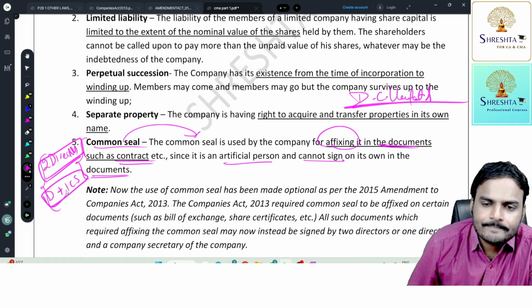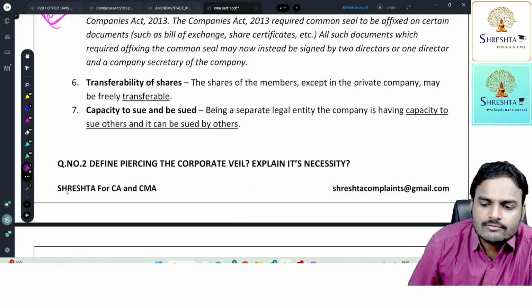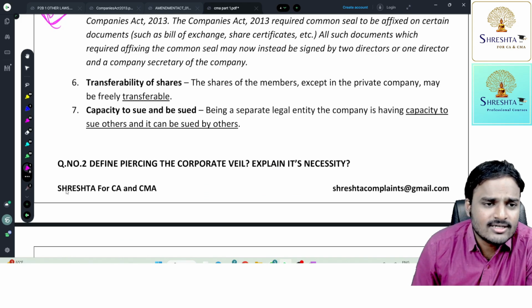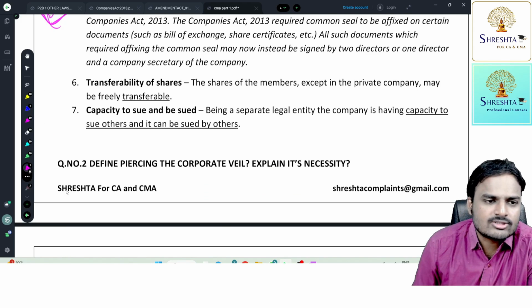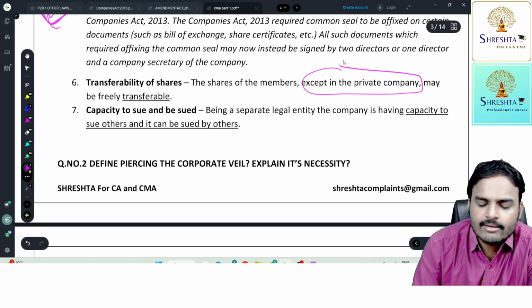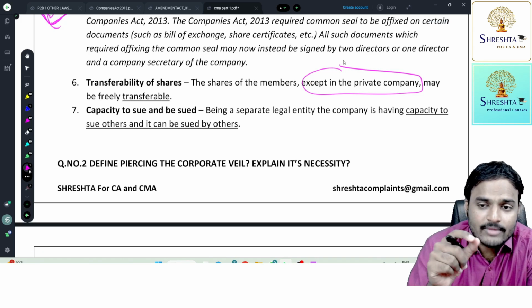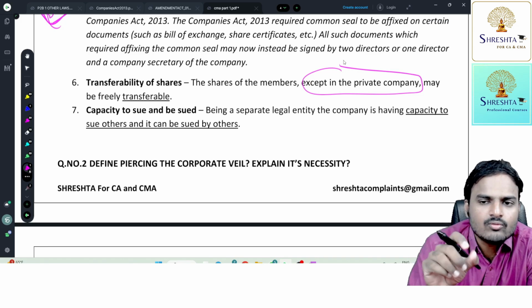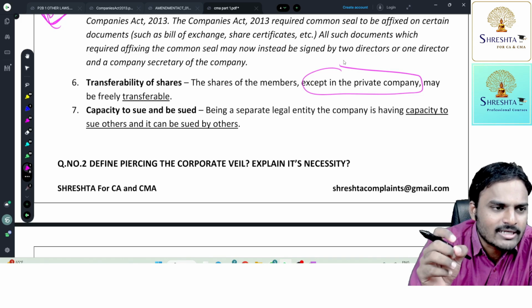Okay. Next one, transferability of shares. Any person having shares in the company who requires funds can simply transfer shares. So shares are freely transferable, but we have an exception, that is a private company. What is a private company? I'm going to explain that in the next lecture: what is a private company and what is a public company.